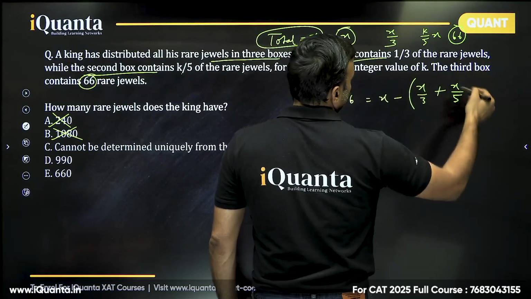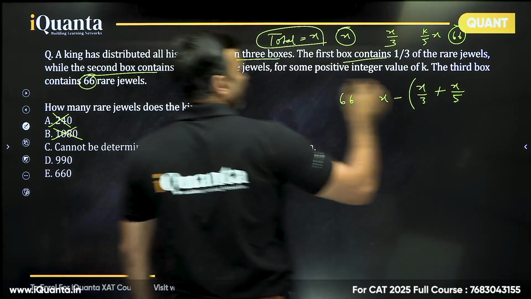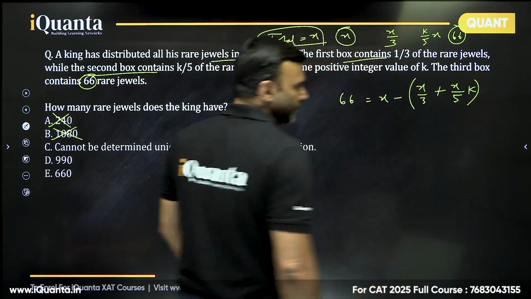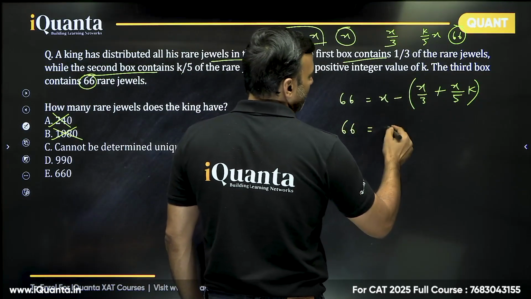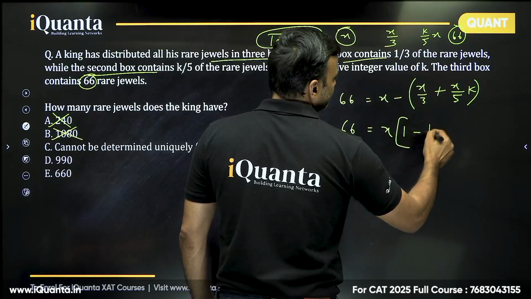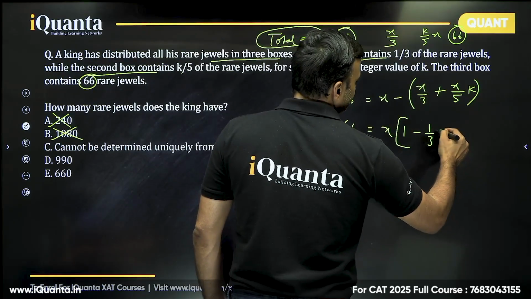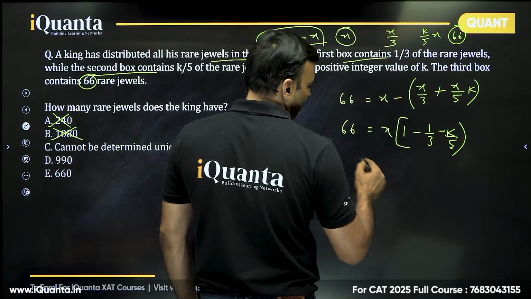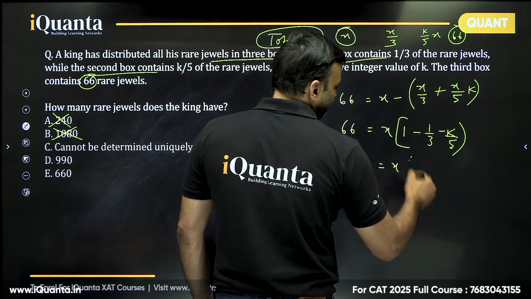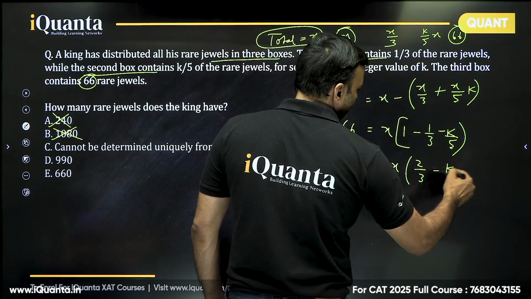x by 5k or k by 5x. Let me write that only, right? I think this is good enough. From here you see 66 should be equal to x entirely common 1 minus 1 by 3 and minus k by 5. Just simplify. So 1 minus 1 by 3 is 2 by 3. So 66 is equal to x into 2 by 3 minus k by 5.